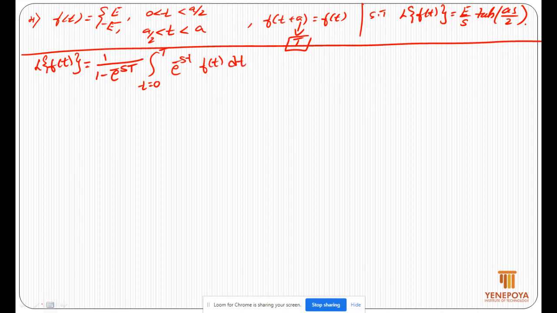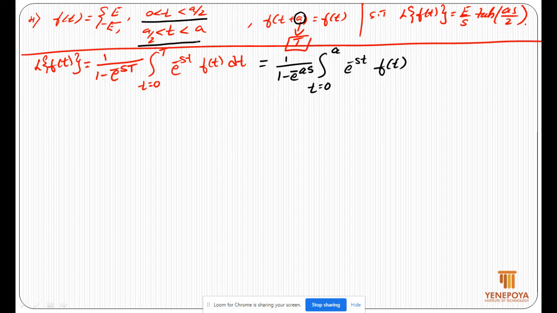Let's substitute, that is 1 by 1 minus e power minus as, since capital T is small letter a, integration t is equal to 0 to a, e power minus st f of t in terms of two terms, 0 to a by 2 and a by 2 to a, dt.